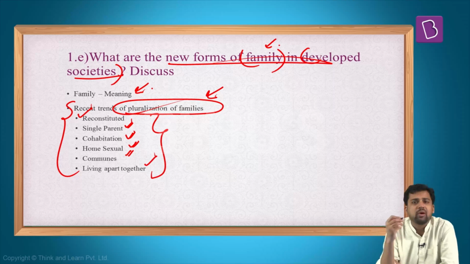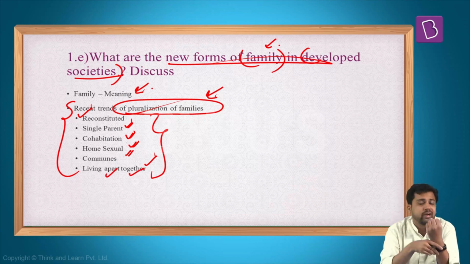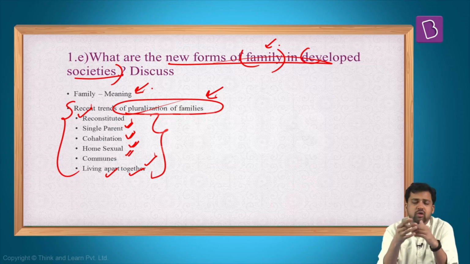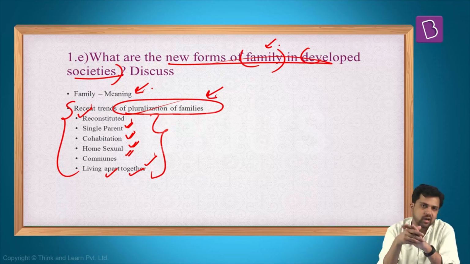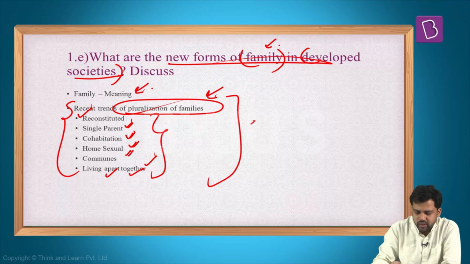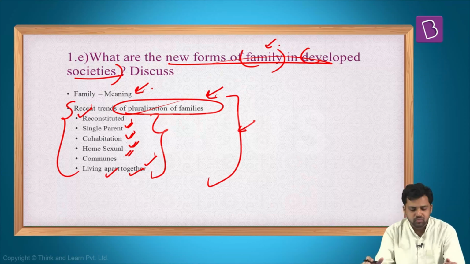Another type of family, living apart together. So they're living apart, but they're also together. That means a couple, it can be a same gender couple, it can be a heterosexual couple. Socially, people know that they are together, but they're not staying together. They might have sexual intimate relationships. So again, this is another type of family in recent times. So, an easy question to answer from kinship systems. Okay, family and kinship. So this completes our compulsory questions from part A.